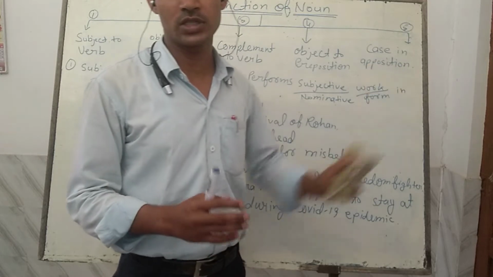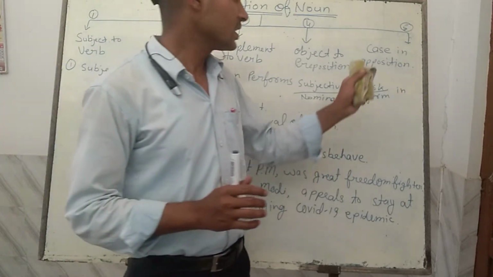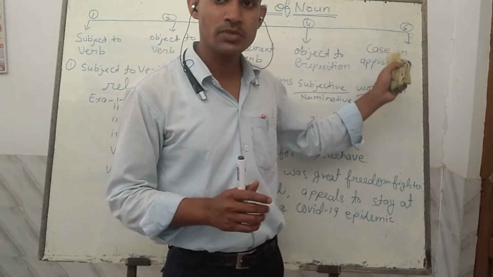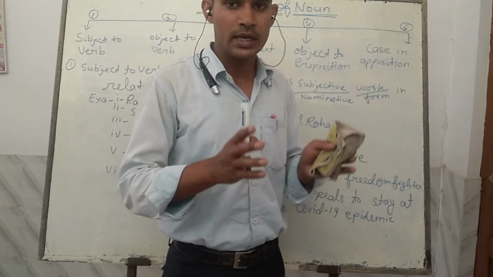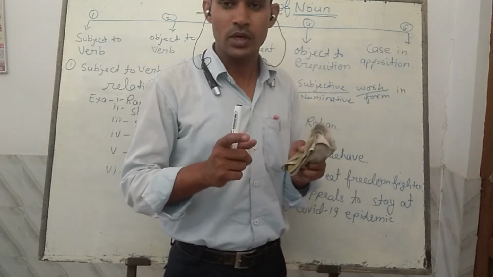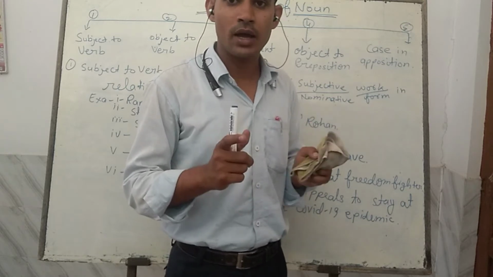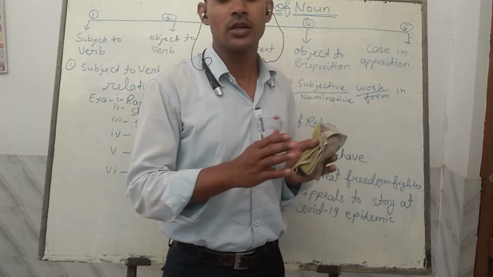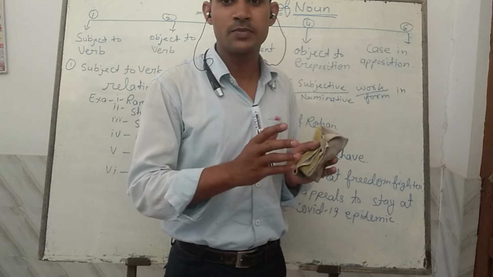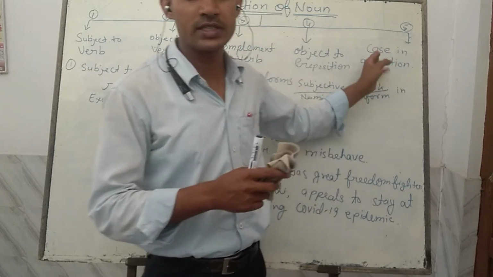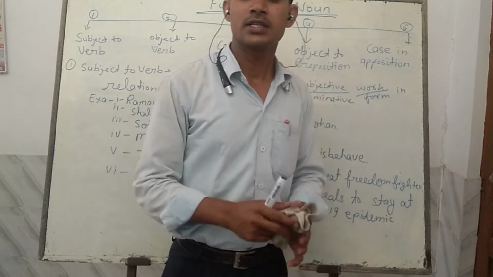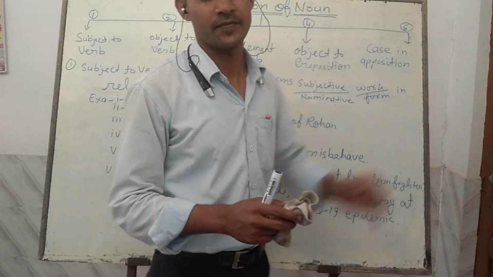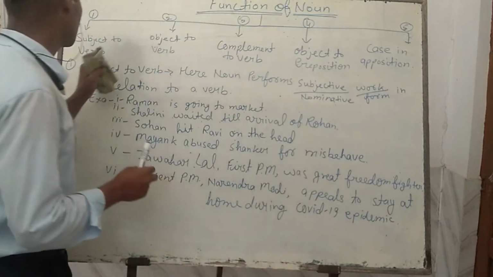Case in apposition is the adjectival form, and this case in apposition comes after the noun. The noun is put in commas: first of all the noun is written, and then a comma is put, then the case in apposition noun is written, and finally again a comma is put, and then the verb and so on. The sentence is completely written. So here I am going to take subject to verb.